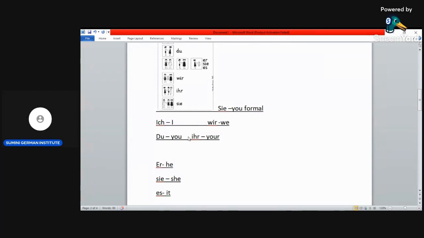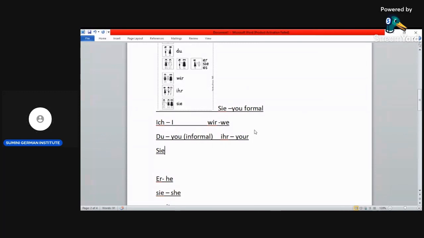One more thing. In German, there's a formal way to say you and an informal way to say you. This du, the first one, is the informal way. Informal is when you're talking to your friends and family members, somebody that you already know. The formal way of saying you is Sie.